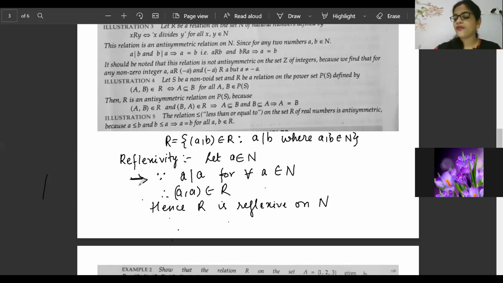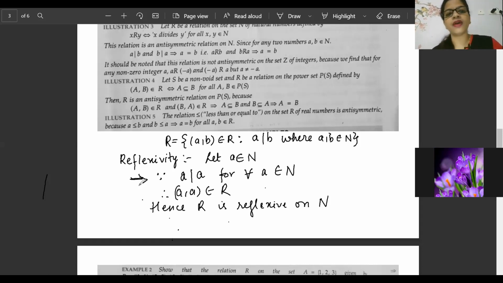So if every element can divide itself, that means (A, A) must belong to relation R, because the relation says that whatever element of natural number there is, it will be divided by another element of natural number. So natural numbers say that all my numbers are capable of dividing themselves. And that's why R is reflexive on A.